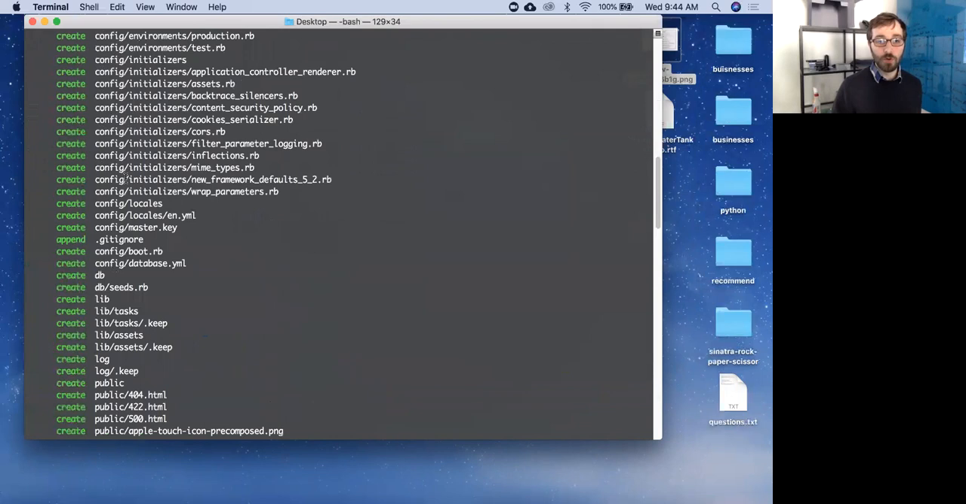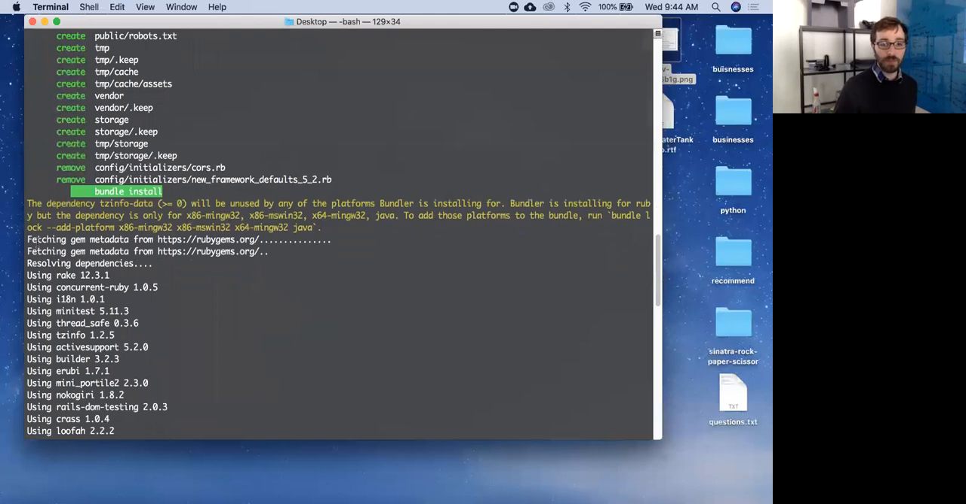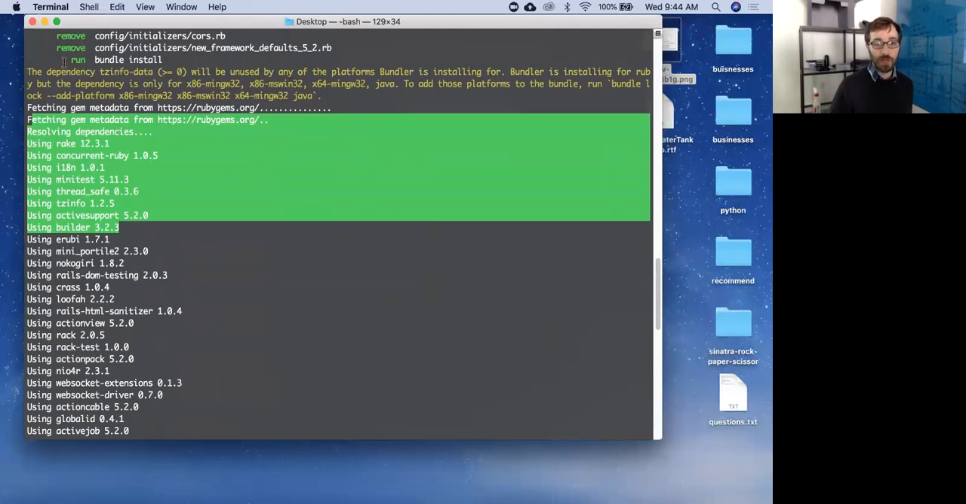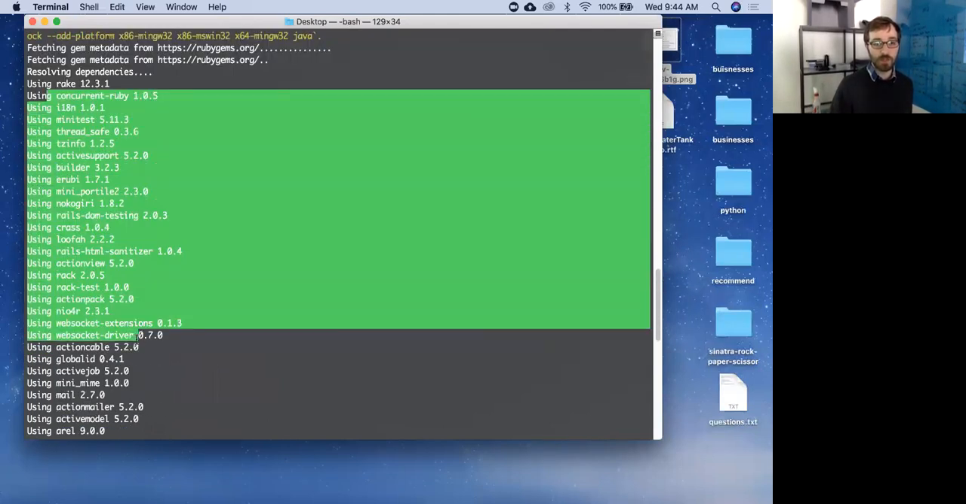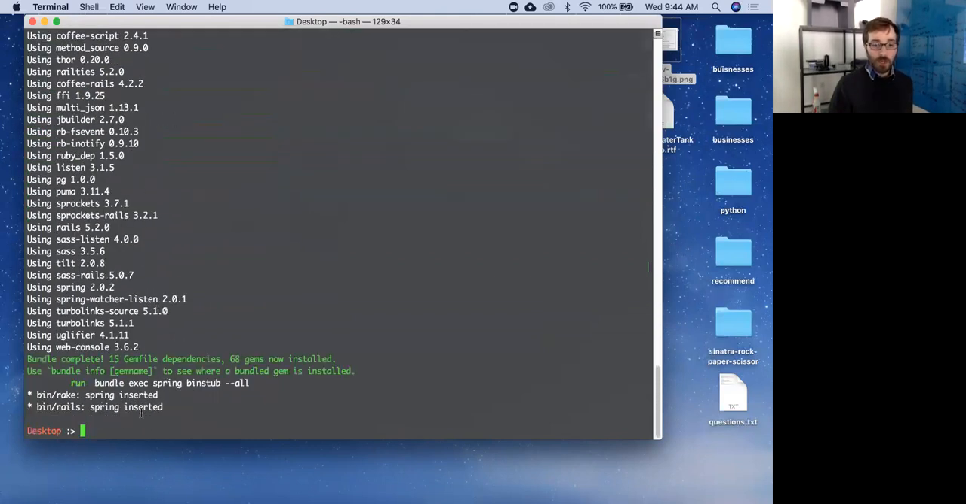It'll create a bunch more files, and we'll talk about them in a second. Then down here, it actually runs bundle install for you. So it will install all of your gems and update anything it needs to update. That's what's happening all down here. After it creates all its files, it runs bundle install on its own, installs all our gems, and there we go. That's what we have.